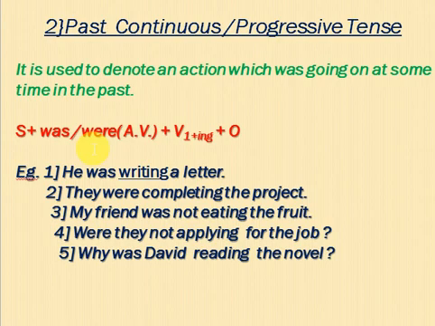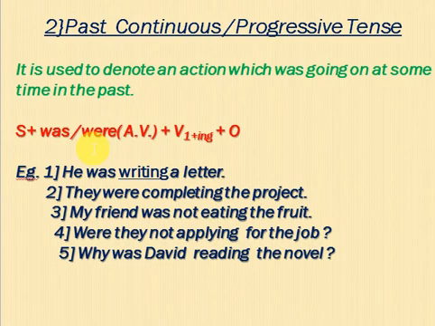He was writing a letter. See, he singular number, therefore what coming? Was. Writing, of course, ing will come in the verb. In the verb ing form, participle form will be there. They were completing the project. They is plural, therefore what we are using? Were. My friend was not eating the fruit. My friend was not. Negative sentence, so after was, were use not.